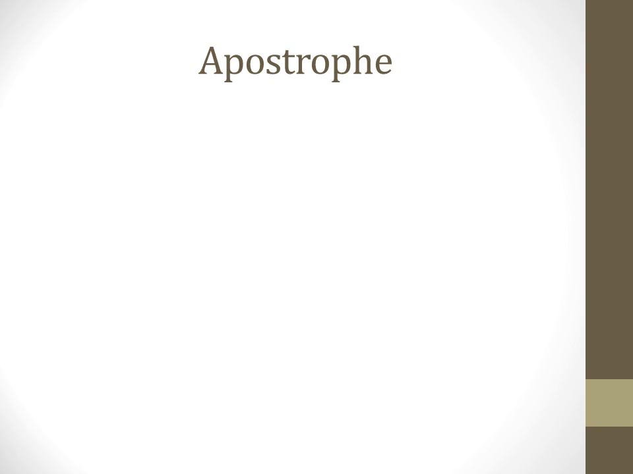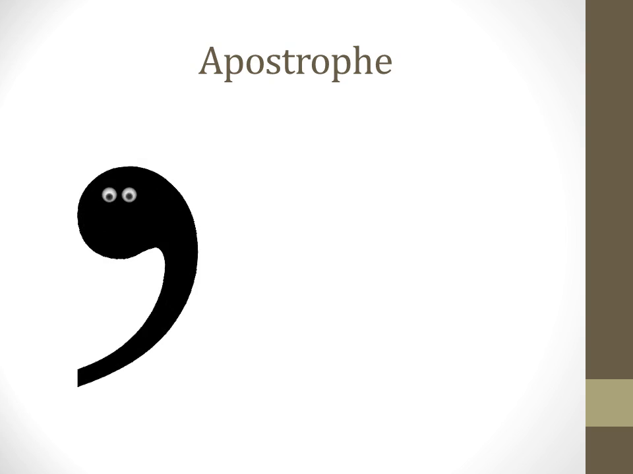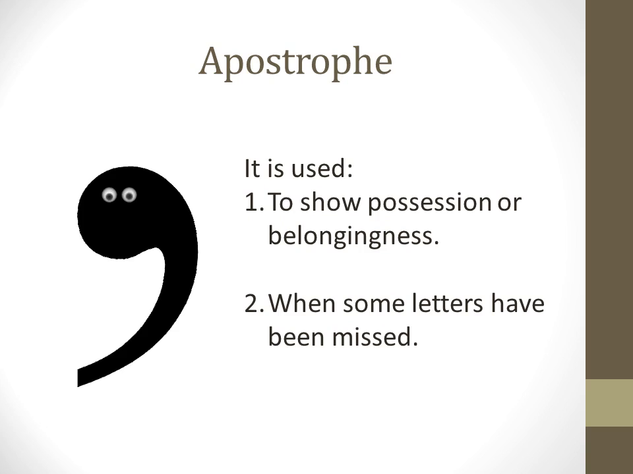Next is apostrophe. It looks like a comma, but it is used at the top of the word, and it is used in two cases. First, to show possession or belongingness. When something belongs to someone, someone possesses something, then we can use apostrophe. And the second case is when some letters have been missed. Let's see some examples to make it more clear.